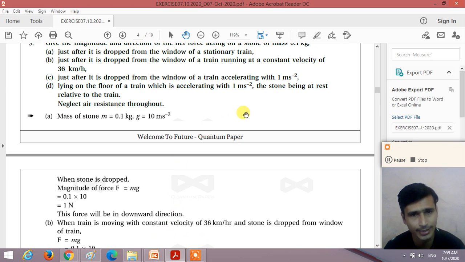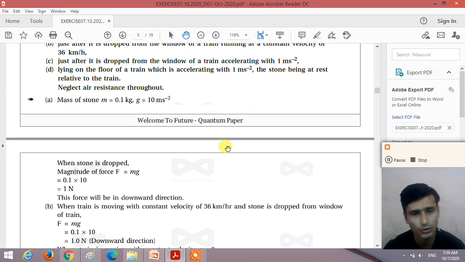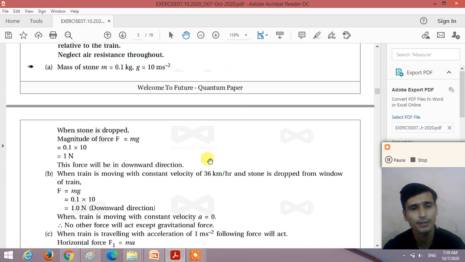So in the second case also, the net force acting on the stone is the same as in the previous case. The net force F is equal to mg, and it is in the downward direction. Since the acceleration of the train is zero, no other force is exerted on the stone, right?